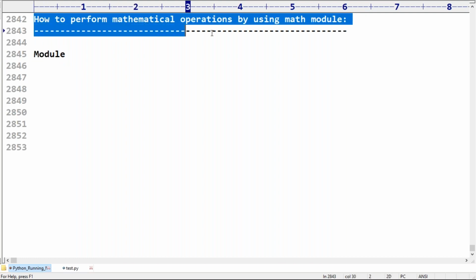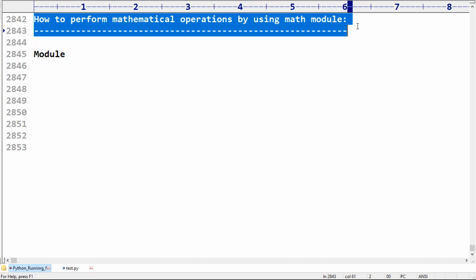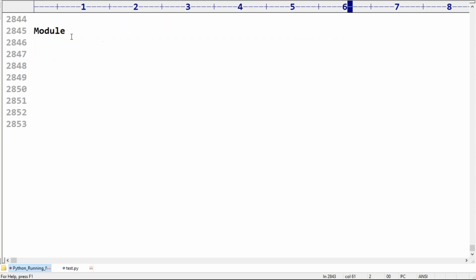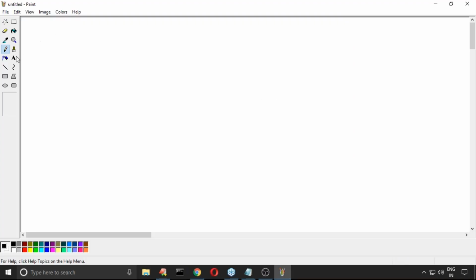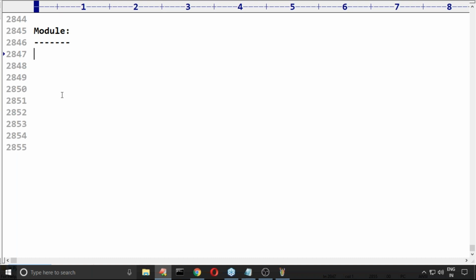Forget about the math module for now. How you can perform mathematical operations, I will talk about later. First, my concentration is on what a module is. Observe this terminology a bit carefully. Assume that I want to develop a Python application.